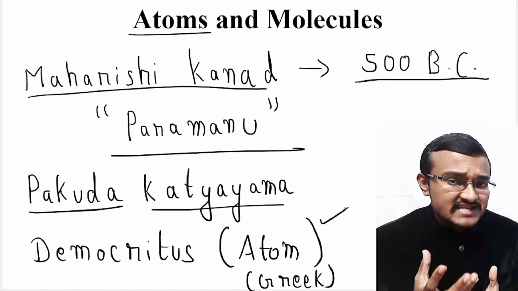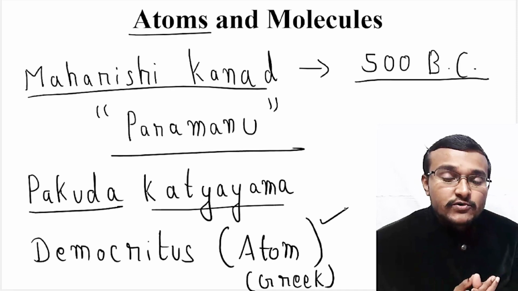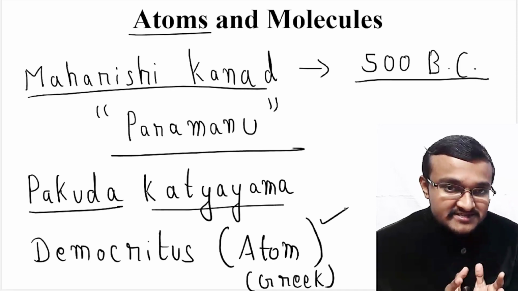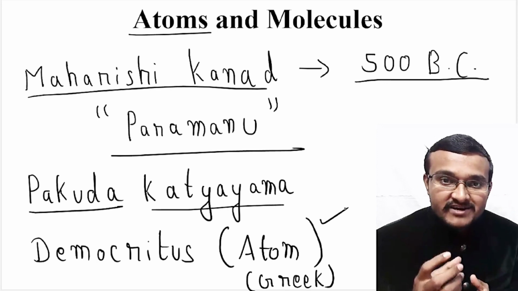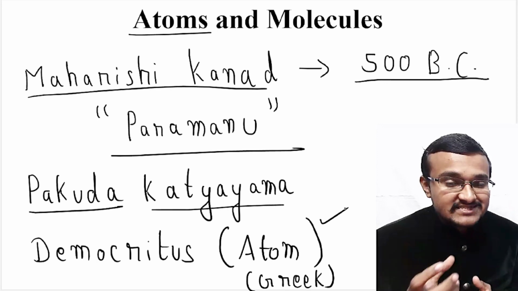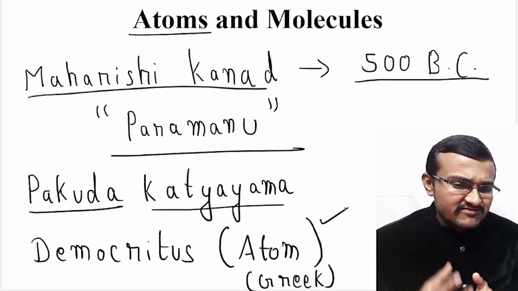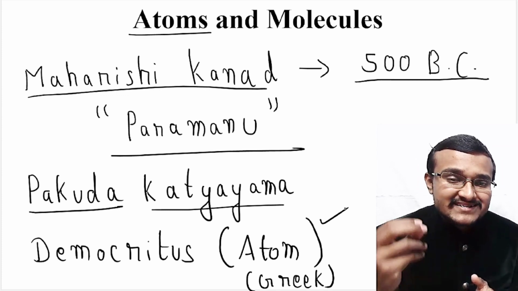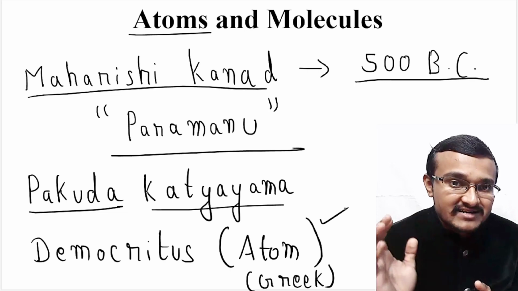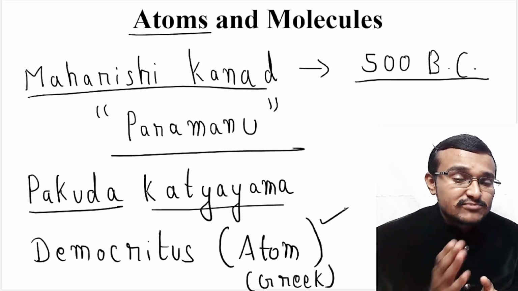So all these explanations what I have given now are all just theories. They are all just theories made by philosophers. There is no vigorous experimental evidence for these particular theories. So whenever there is a theory, that theory should be tried and tested in all experimental modes and come to a conclusion.